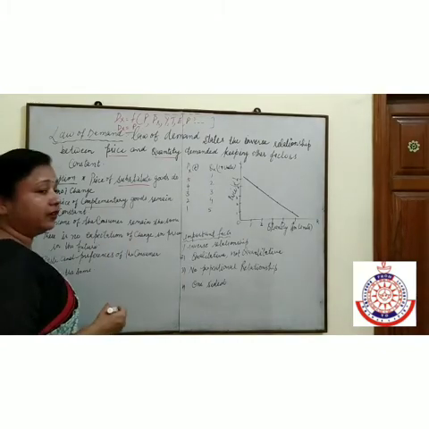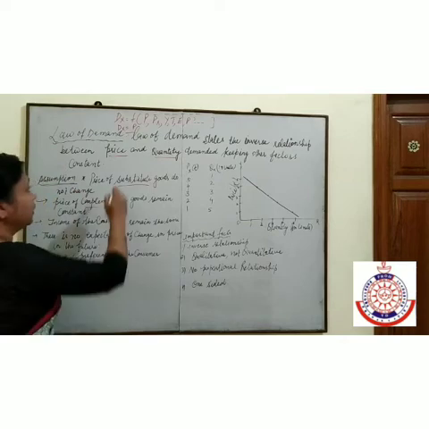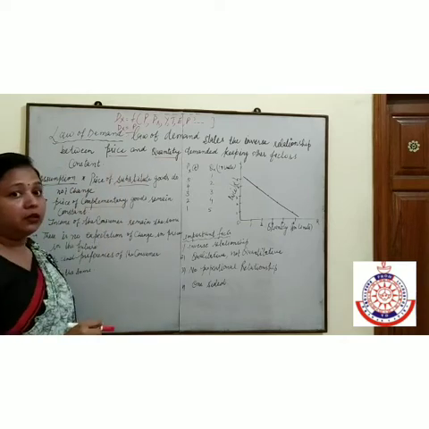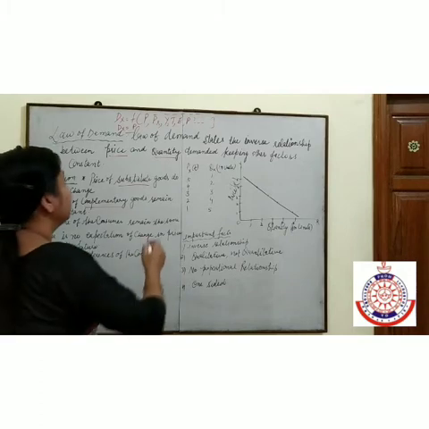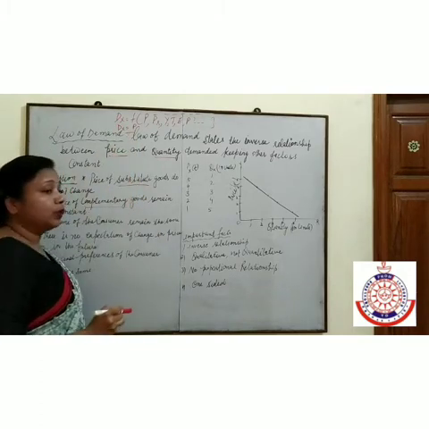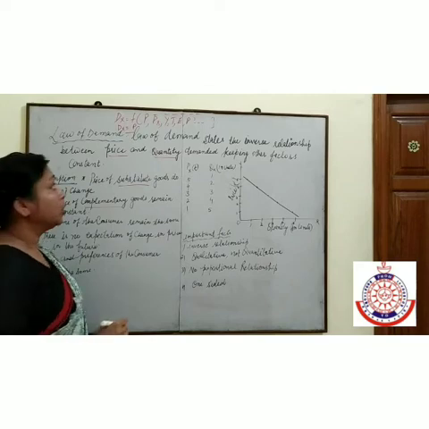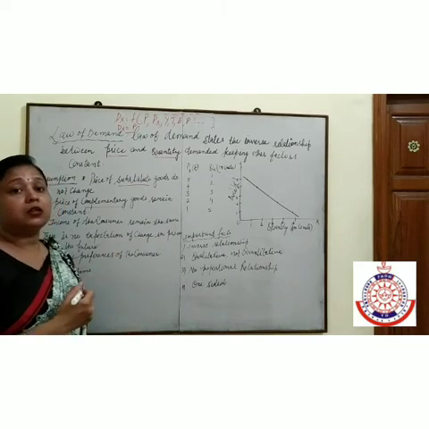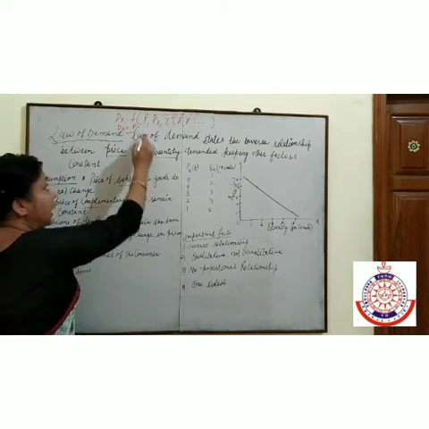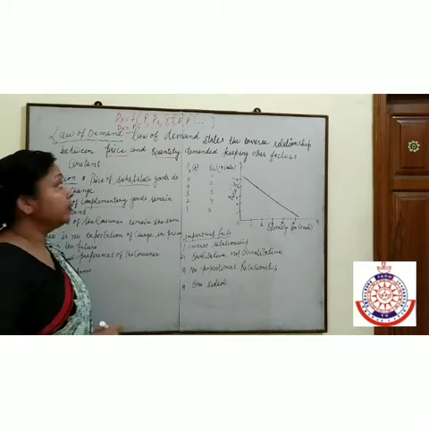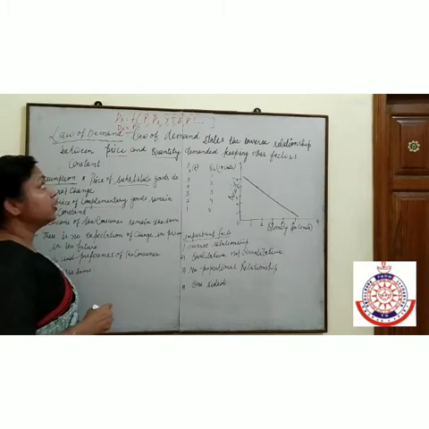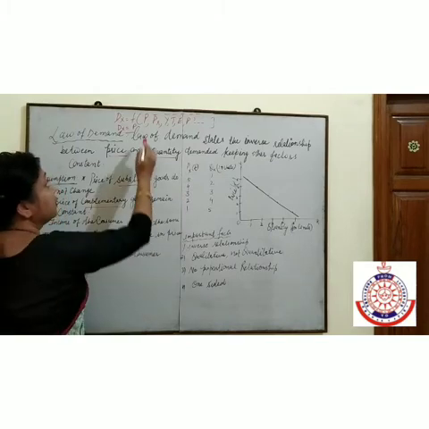The law of demand states that there is an inverse relationship between the price and the quantity demanded, keeping other factors constant. In the demand function, we discussed that demand depends on different factors like price of a commodity, price of related goods, income, taste, expectation, and population.